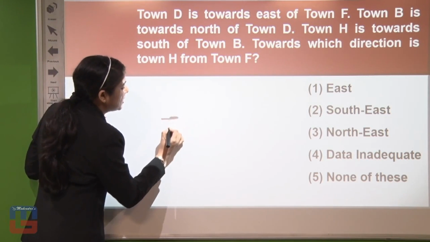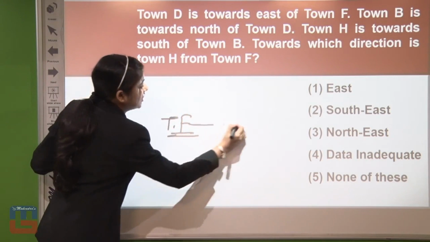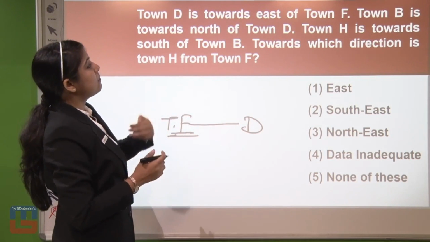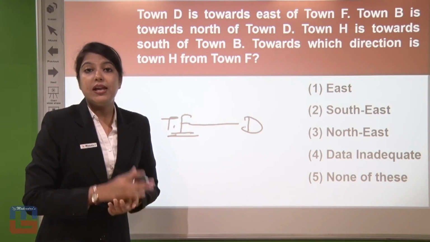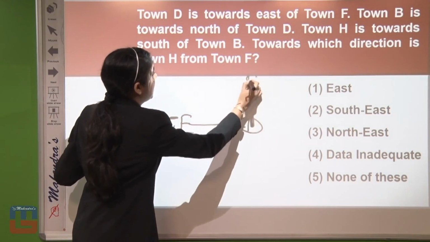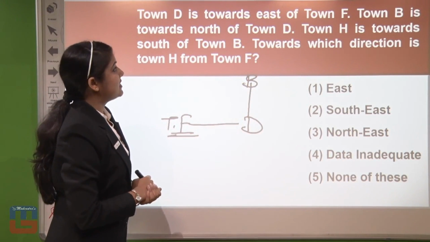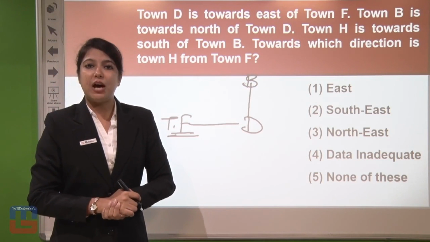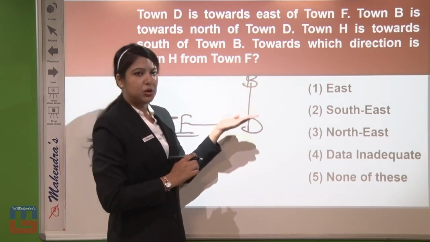Again, considering the same condition, if we take it as town F, then in town F's east direction we will place town D. Clear? Now the next part: town B is towards the north of town D. So just make it above D. Fine. Now in the last condition, town H is towards the south of town B. Now if town H is towards the south of town B, we will make it below B.